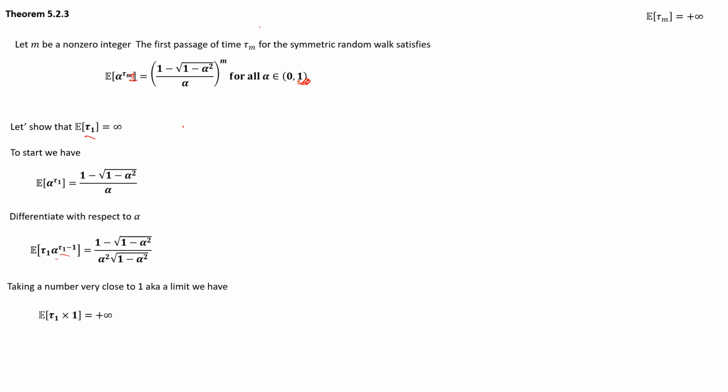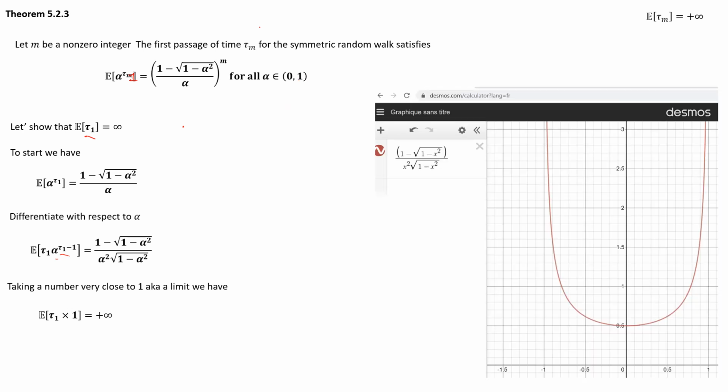And to show this, we can do again some complicated math, or we can just plot the function and see how it behaves when we're getting closer and closer to 1. That's exactly what I did here. Let's look at this function. I'm just replacing alpha by x here because that's what this graphic calculator website needs.